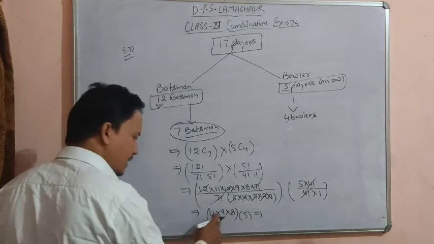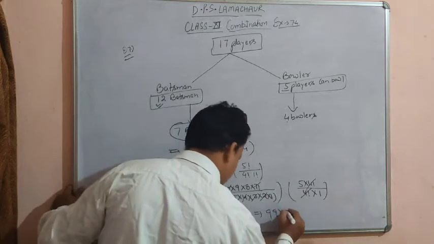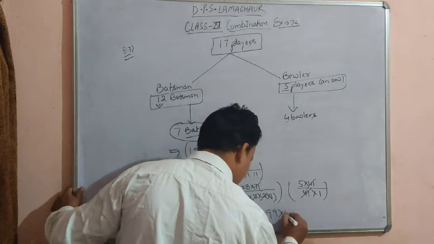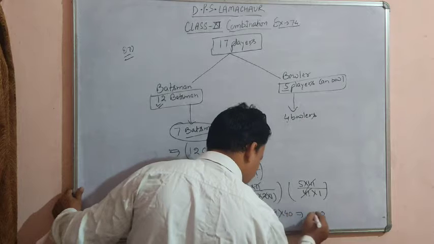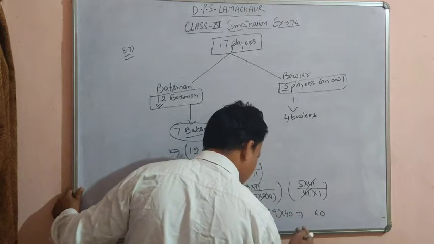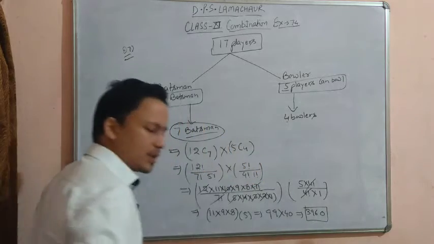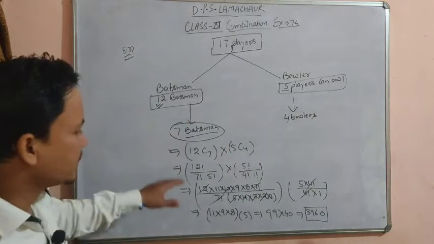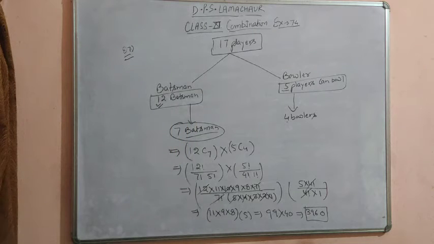So what is the answer? 11 9s are 99, and 8 5s are 30. No, sorry, 40. 99 into 40 is 3960. The total number of ways of selecting a cricket team will be 3960. Pause the video and take the screenshot.